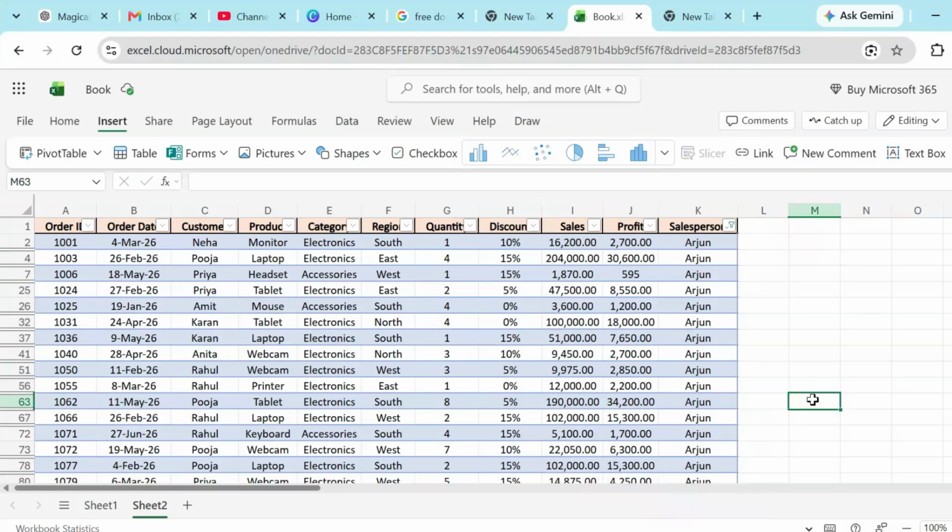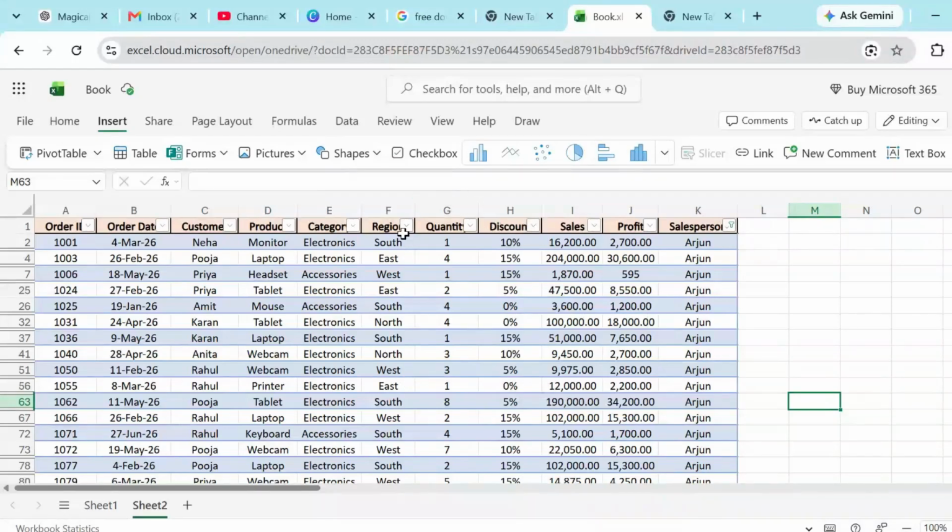Now that our data is organized into a table, our next step should be to explore it. The first important skill for a data analyst is sorting and filtering data. Imagine that your manager wants you to analyze only sales data from the north region. Instead of manually searching through all these records, we can simply use the filter option.